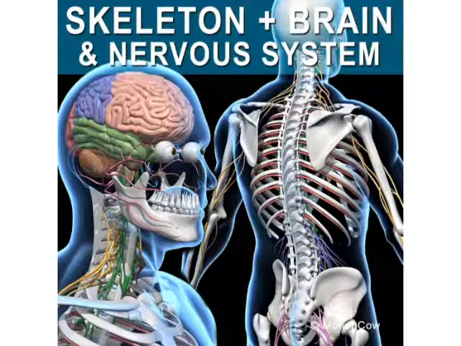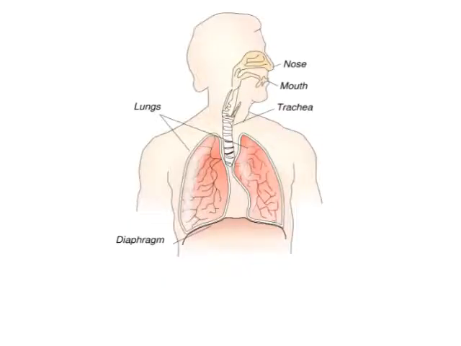For example, in the respiratory system, the organs involved are the nose, trachea, larynx and lungs, and these together form the respiratory system. So in this lesson we will see about skeletal system and nervous system only.